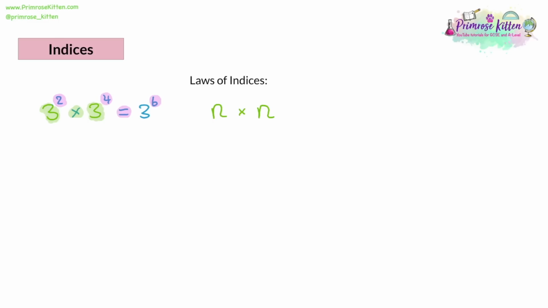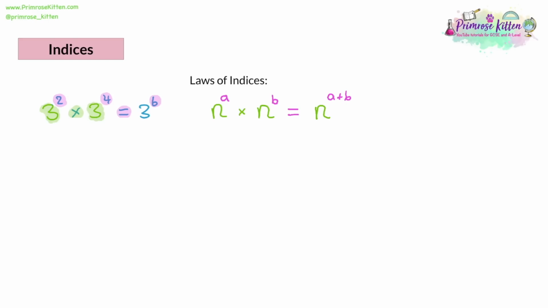So the way we can generalize this, we can assign letters to these powers. Let's call them A and B. And that is going to be equal to those two numbers being added together. So our final answer would be n to the power of A plus B. So shortcut, if you're multiplying, then you add your powers.